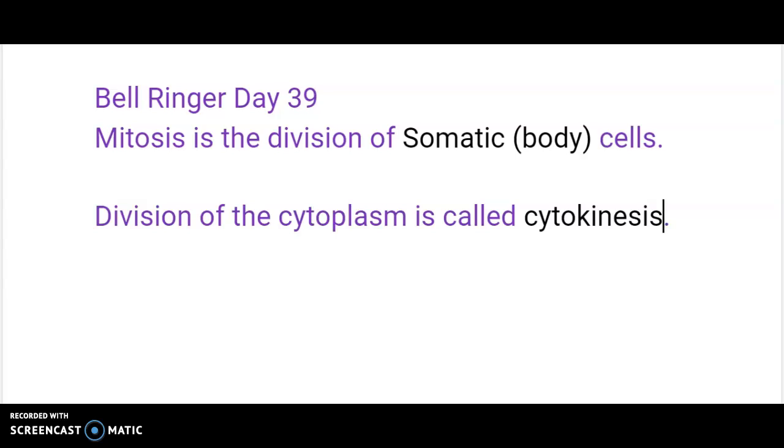So prophase and metaphase. Meta means middle. So in metaphase, they're going to line up down the middle. Those chromosomes are lining up in a straight, single-file line down the middle during metaphase. And at that point, the centrioles are going to send out those spindle fibers, kind of like a fishing line. They're going to attach to those chromosomes.